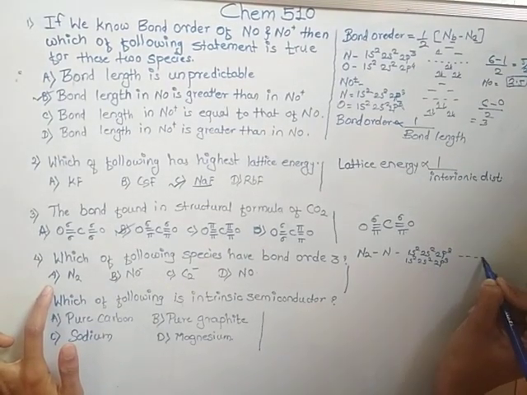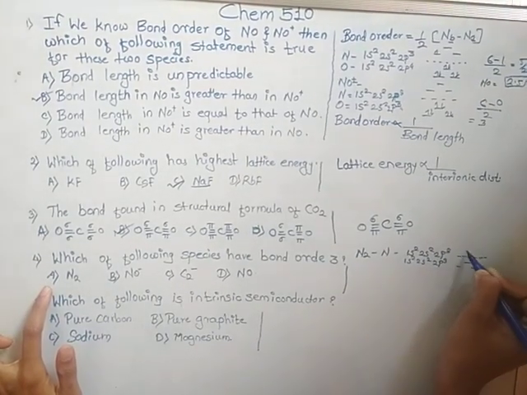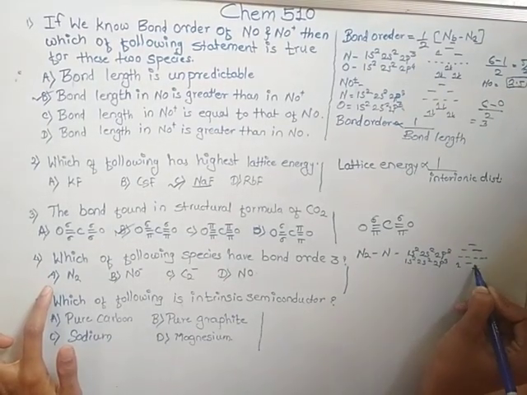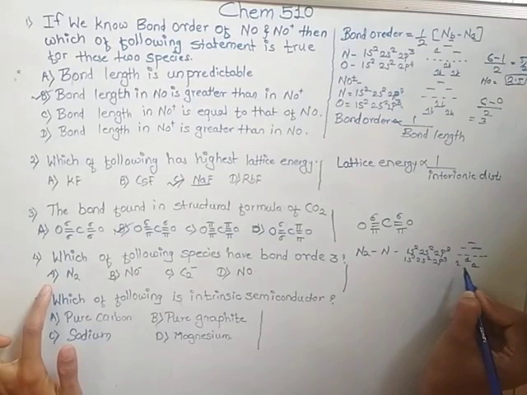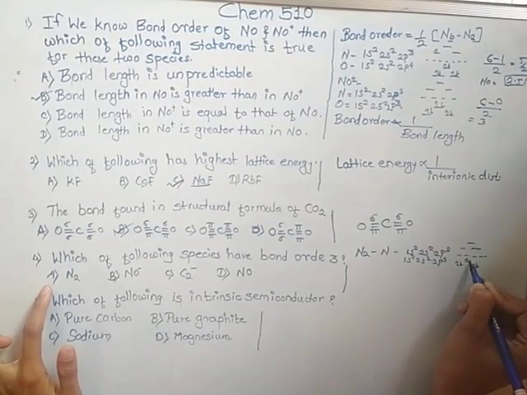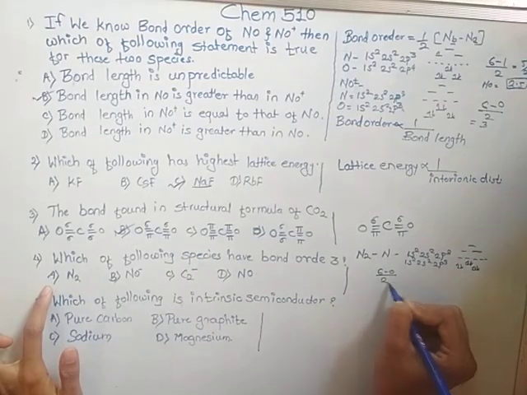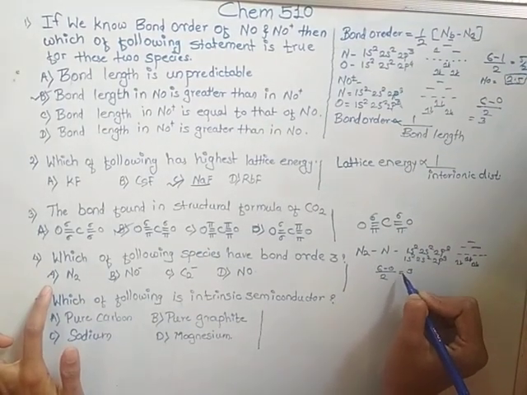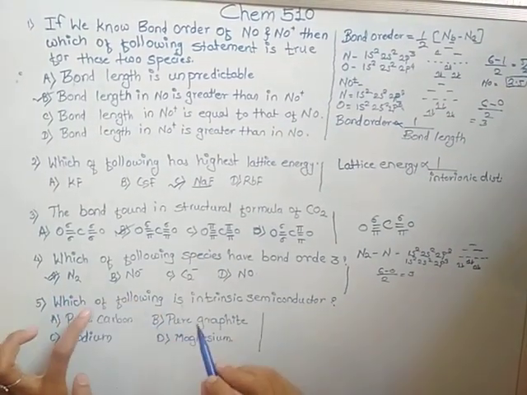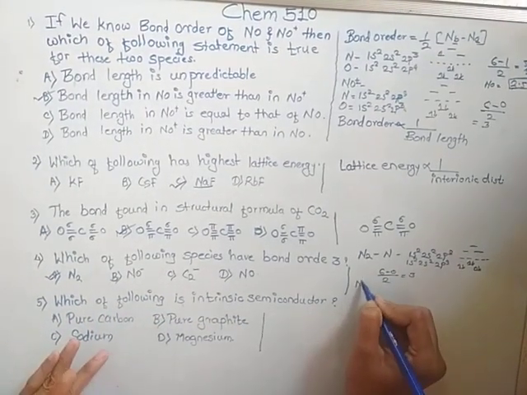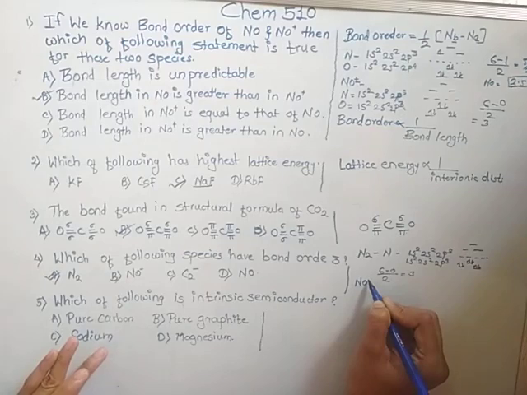So, 6 electrons in the outermost shell: 1, 2, 3, 4, 5, 6. 6 minus 0 divided by 2 is equal to 3. This is a correct answer, but we calculate among these.